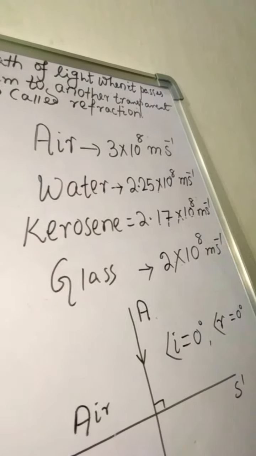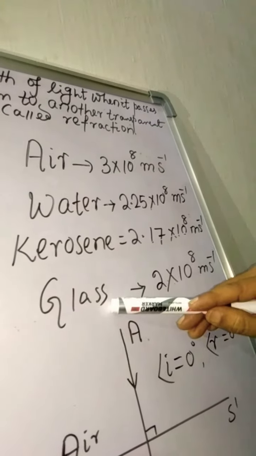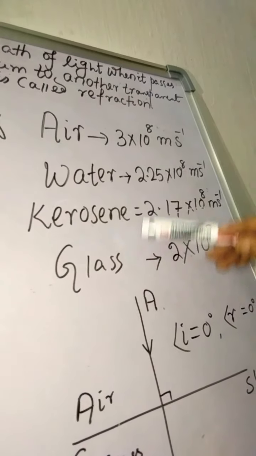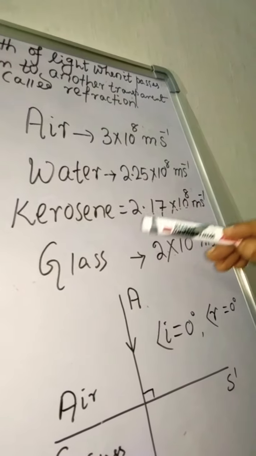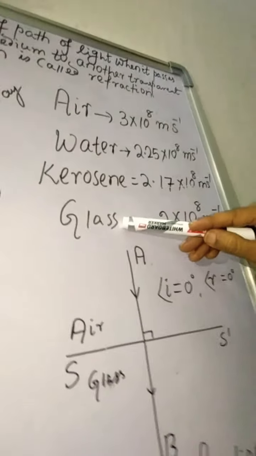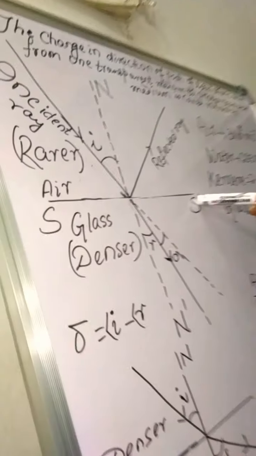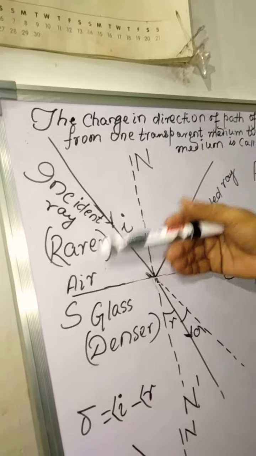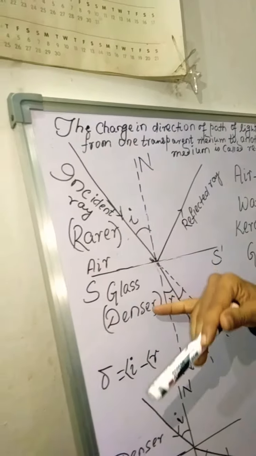Now if you compare water and glass, you will see the speed of light is more in water but less in glass. So water is a rarer medium and glass is a denser medium. Now all of you look at here. S and S dash is a surface, a surface of separation. This is the rarer medium and this is the denser medium.